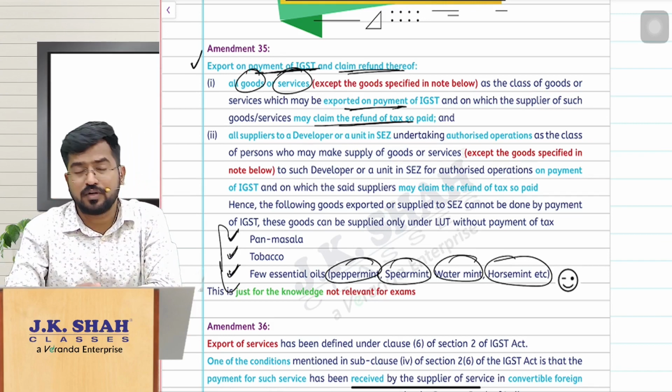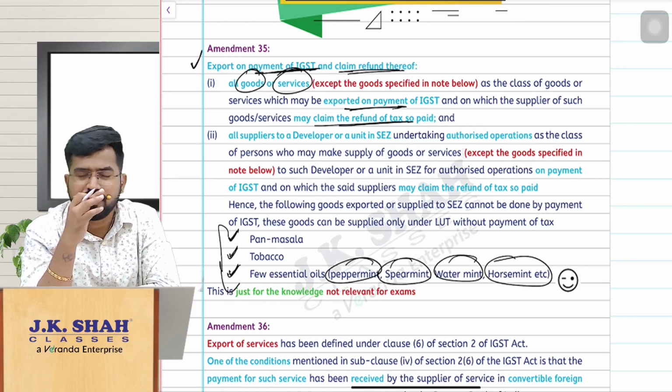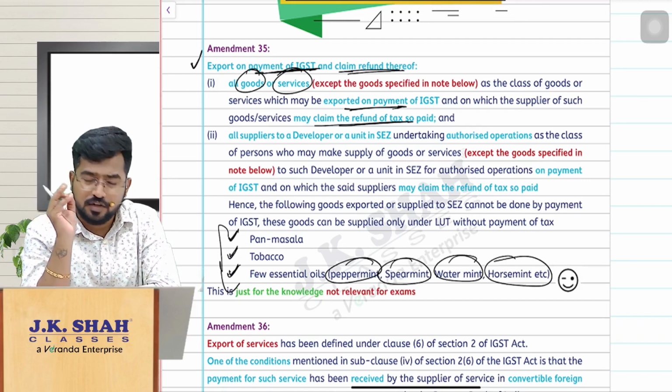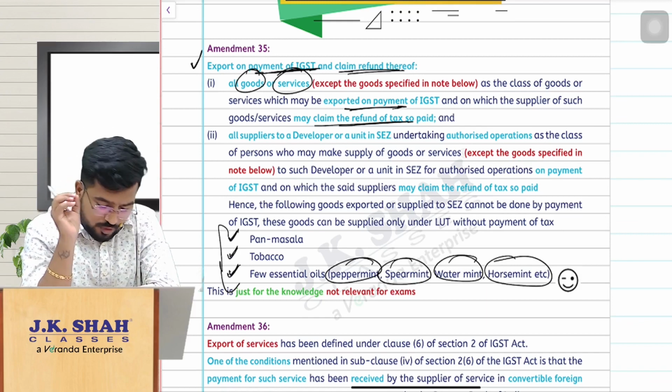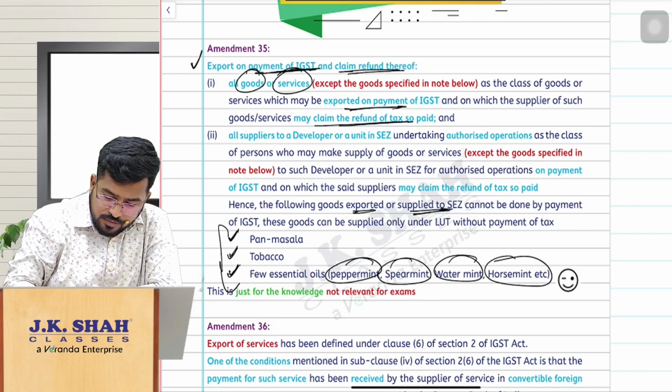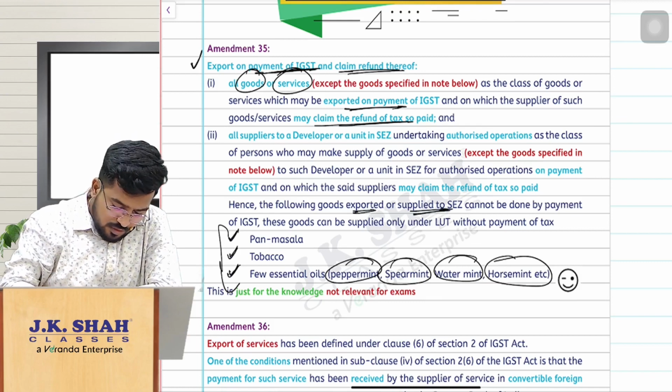On certain other notified goods you cannot export with payment of tax, and you cannot claim IGST refund. You have to export them or supply to special economic zone under LUT only.